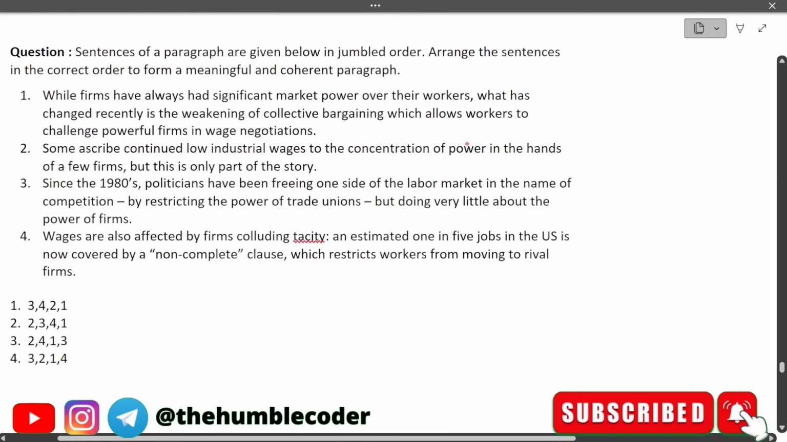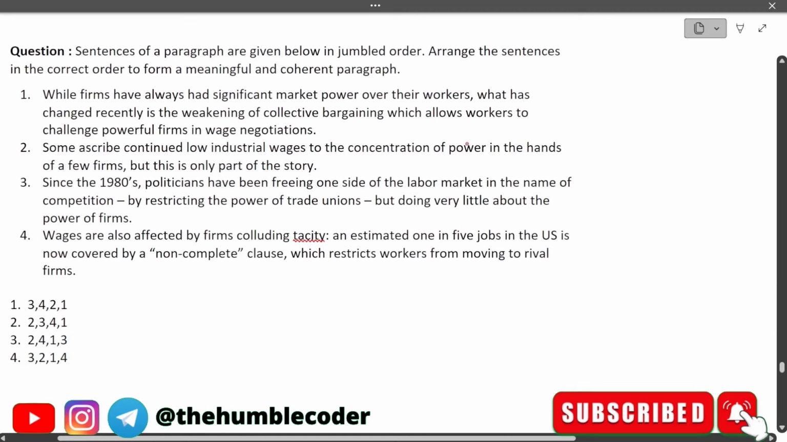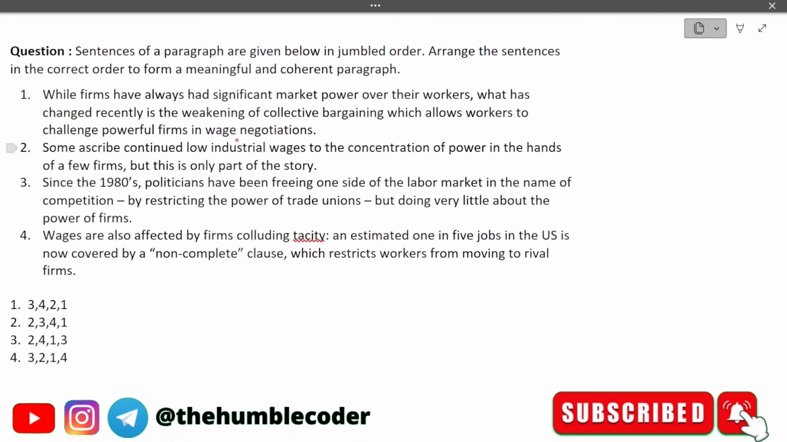Moving on to the next question. Select sentences of a paragraph are given below in jumbled order. Arrange the sentences in the correct order to form a meaningful and coherent paragraph. Let's read the sentences first, and at the end we will rearrange them.